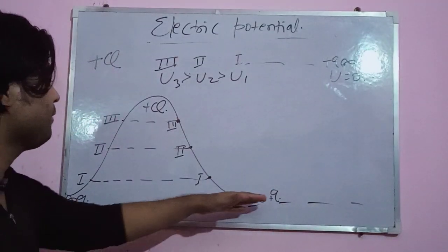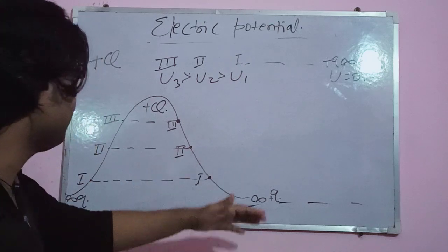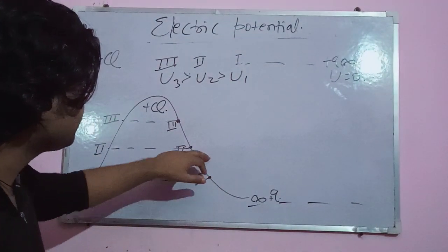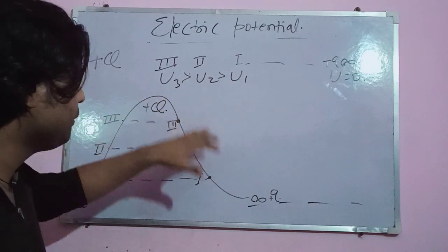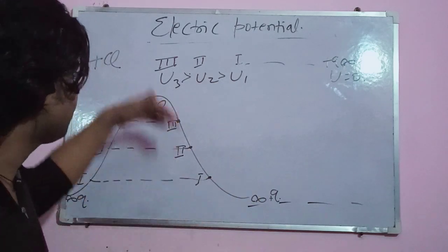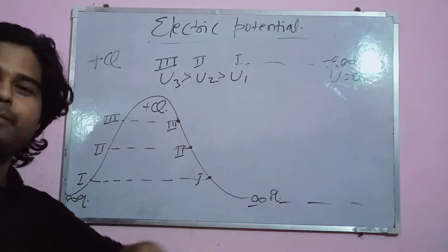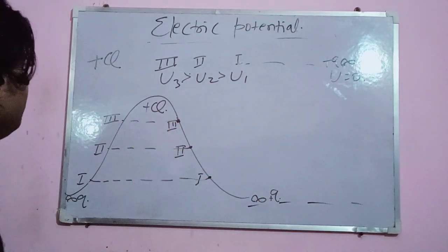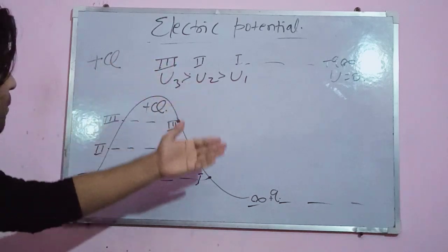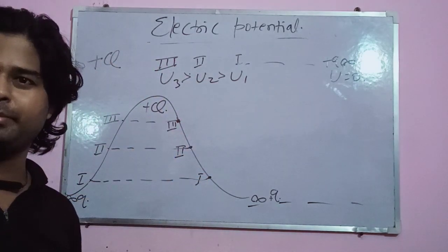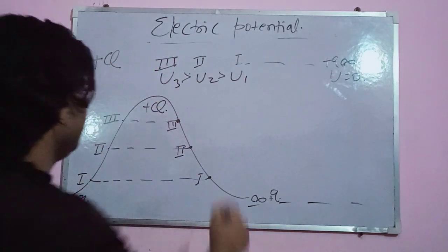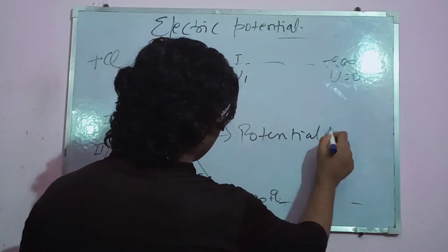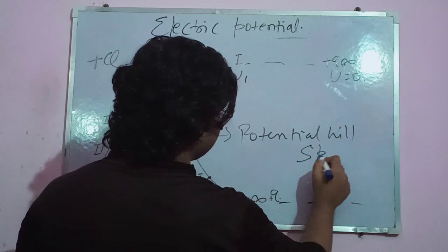And that's a striking feature. It gives a feeling that you are climbing a hill. By raising your step, you need more and more energy. The closer you get to plus Q, the more potential energy you require. And that's why in the electromagnetic world, we define this type of situation as a potential hill or potential spike.